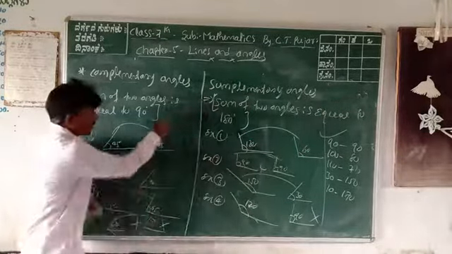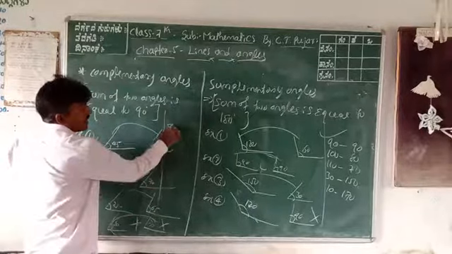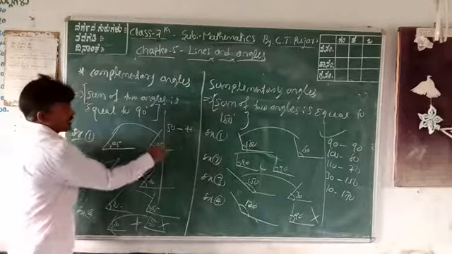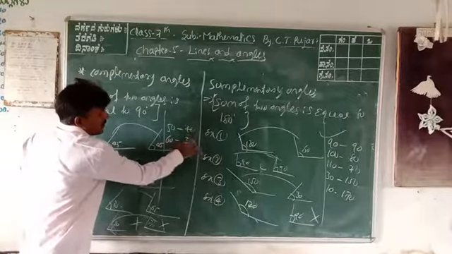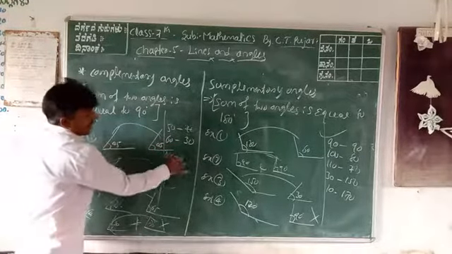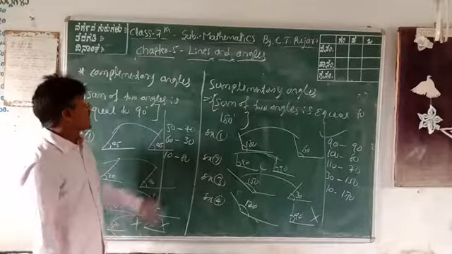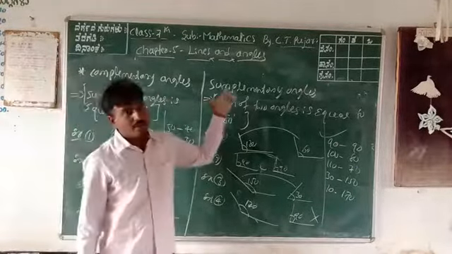Therefore, the complementary angle of 50 degrees is only 40. The complementary angle of 60 degrees is what? 30. The complementary angle of 10 degrees is 80. Okay, these are all complementary angles and supplementary angles.